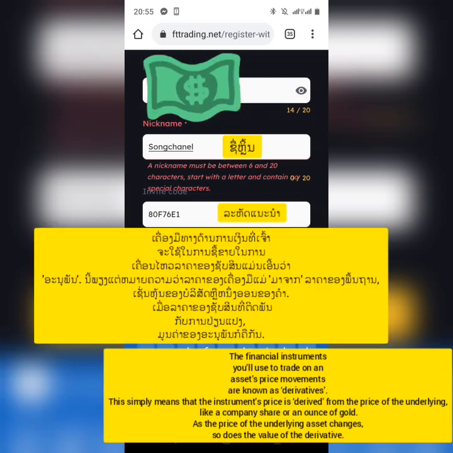The financial instruments you'll use to trade on an asset's price movements are known as derivatives. This simply means that the instrument's price is derived from the price of the underlying, like a company's share or an ounce of gold. As the price of the underlying asset changes, so does the value of the derivative.